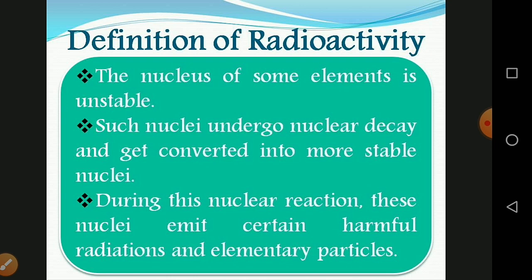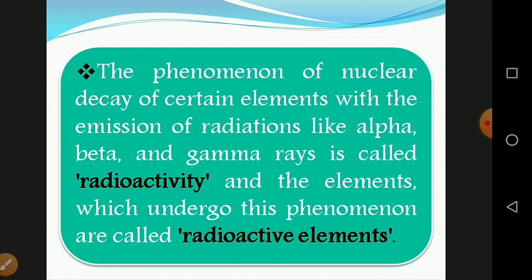During these nuclear reactions, the nuclei emit certain harmful radiations and elementary particles. The phenomenon of nuclear decay of certain elements, which is the emission of radiations like alpha, beta and gamma rays, is called radioactivity. The elements which undergo this phenomenon are called radioactive elements.